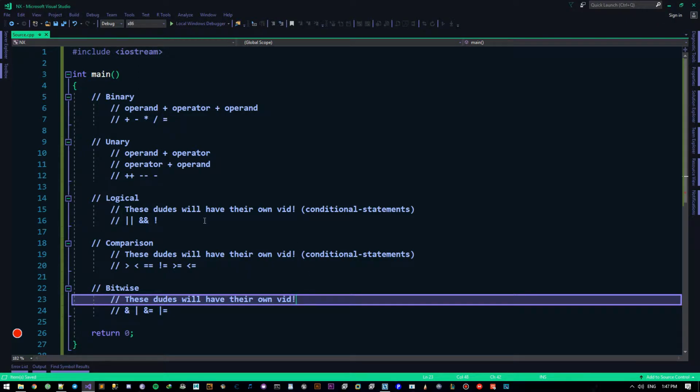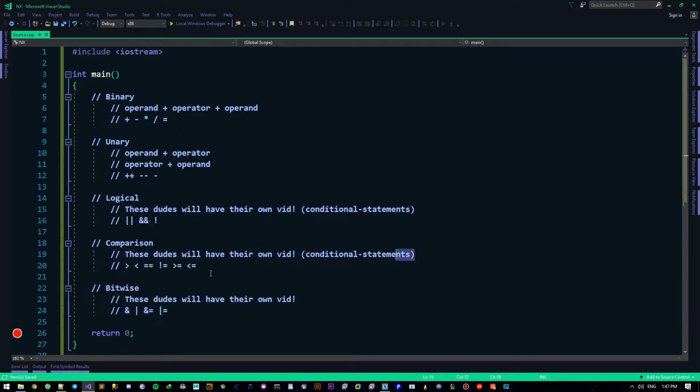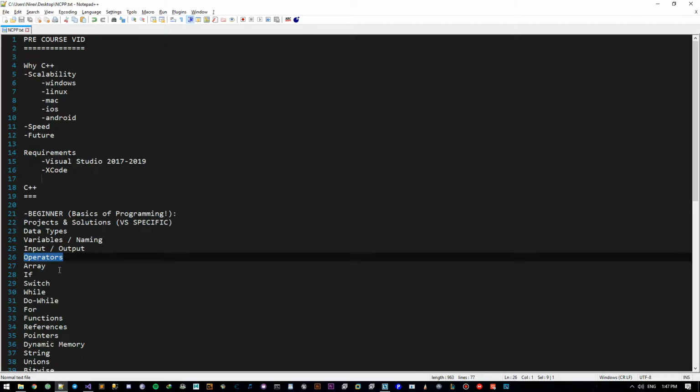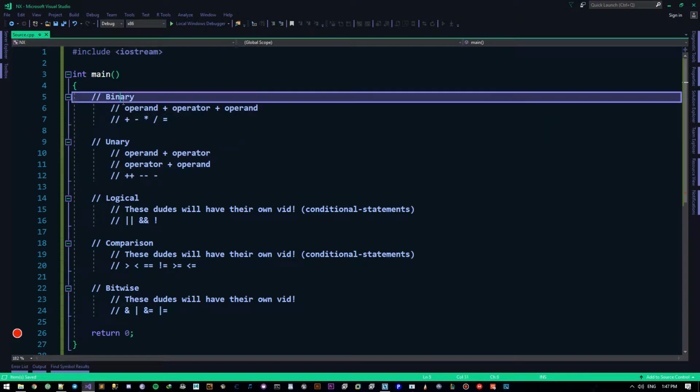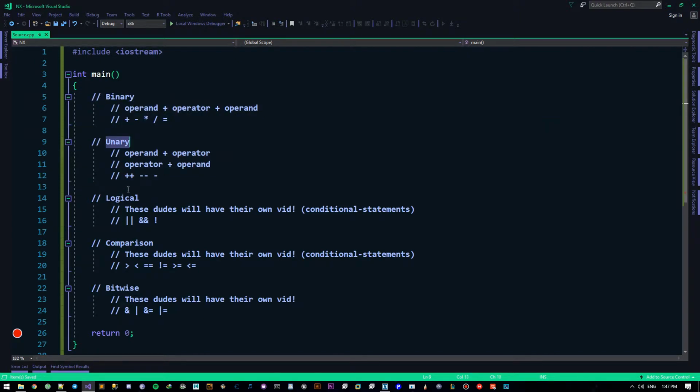Anyhow, so these guys will have their own videos. These two will be explained very shortly after, I think, after arrays. So the next video after the next video, which will be if statements. So if is the conditional statement, we'll explain these guys right there. For now, our focus is these guys, okay? The binary and the unary operators.